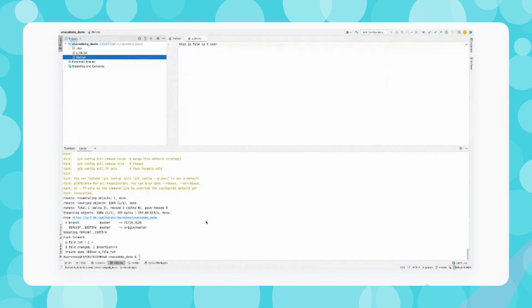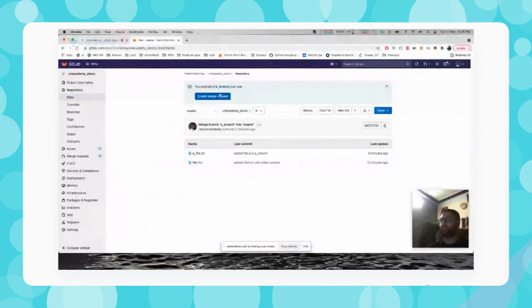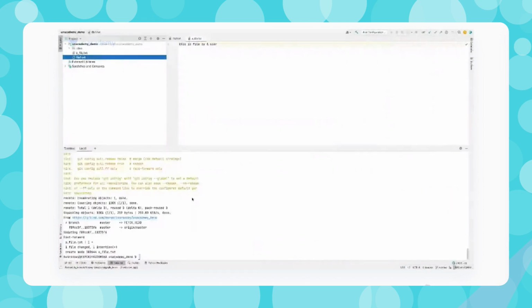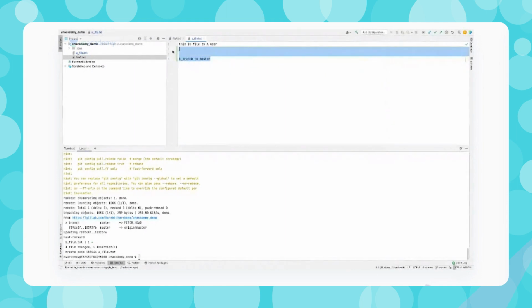Now let me talk about how we can merge the branches on our terminal or from the client side. Earlier we merged through this feature, but now we are going to merge from our machine. So how we can merge? First of all, we need to see from where we want to merge. Let's say now we want to merge B branch to master.